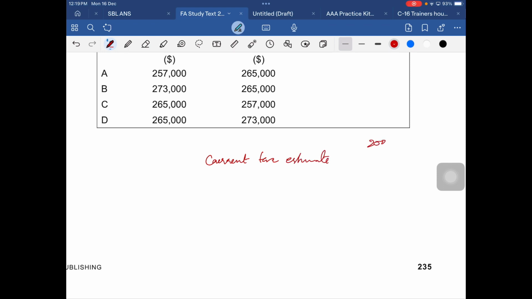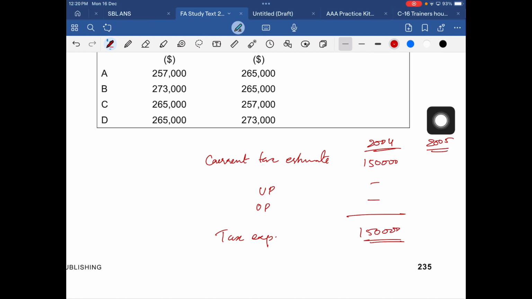In 2004 and 2005, how much did we estimate in 2004? 150,000. We are not sure if there is any under or over provision, so these are all nil. So tax expenses in 2004 is 150,000 itself. In 2005, we have 165,000 that was predicted.